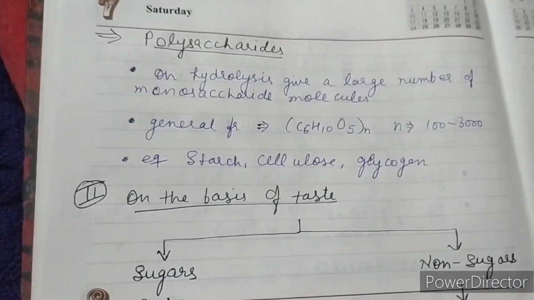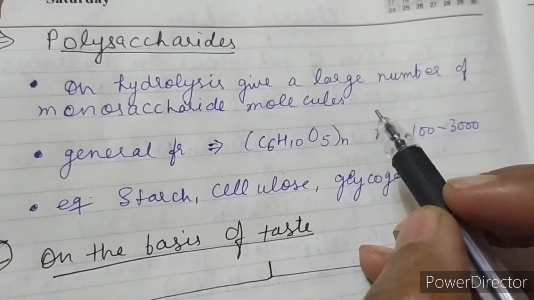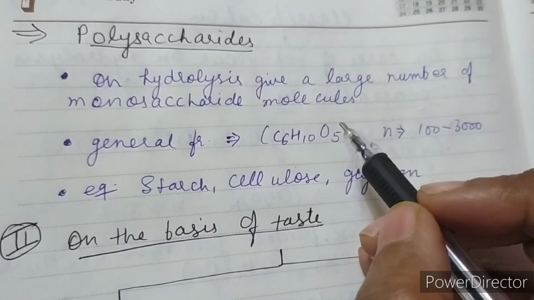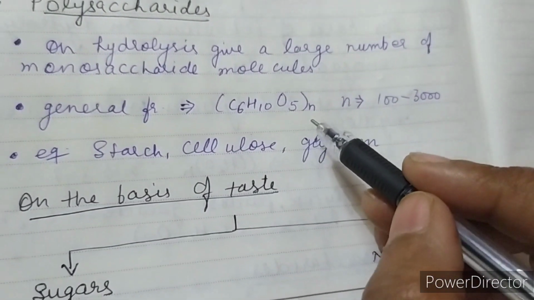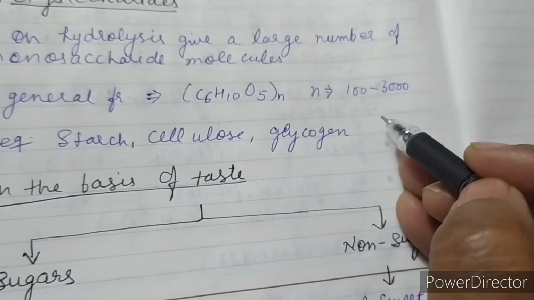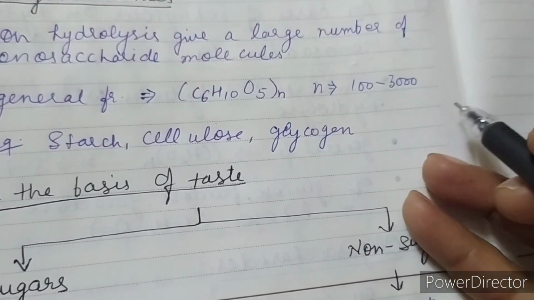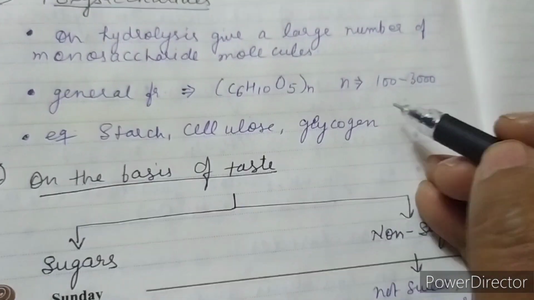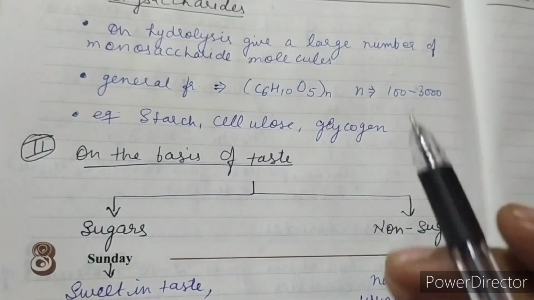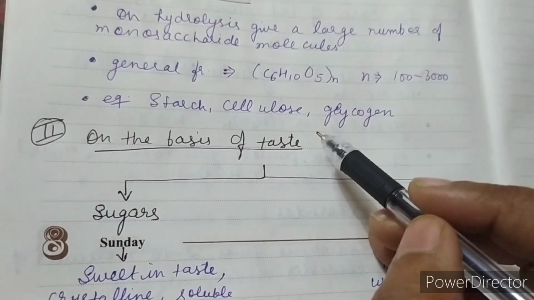Next is polysaccharides. Polysaccharides give a large number of monosaccharide molecules on hydrolysis, represented by the general formula (C6H10O5)n, where n may vary from 100 to 3000 and includes glycogen, starch, cellulose. These types of polysaccharides are included in this class.